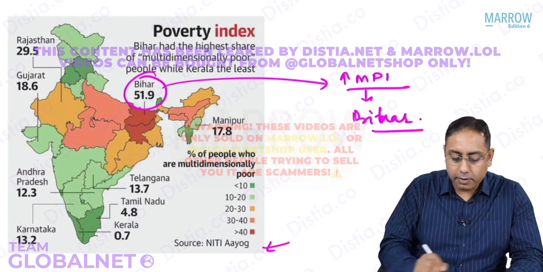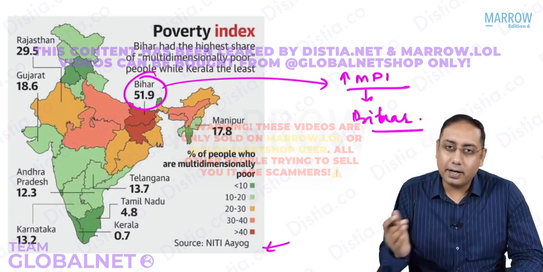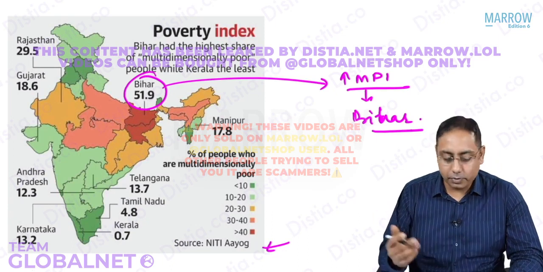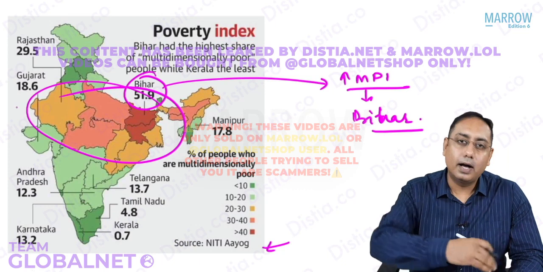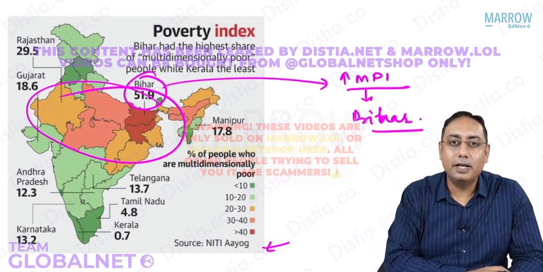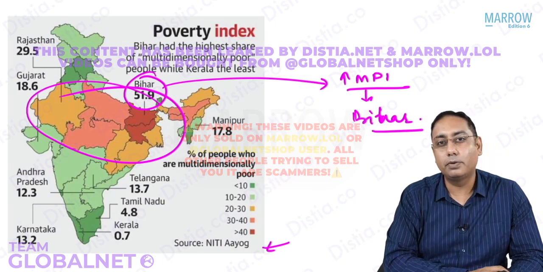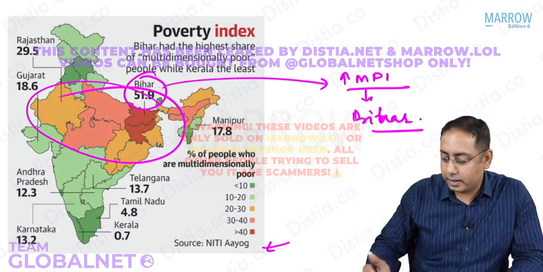You can see how MPI changes. You can see the green shaded areas which have a lower poverty index, and the center part of India technically has the highest level of poverty indices in India. And if you remember my lecture in epidemiology where we talked about the location of undernutrition, it was actually based on the MPIs in our country.